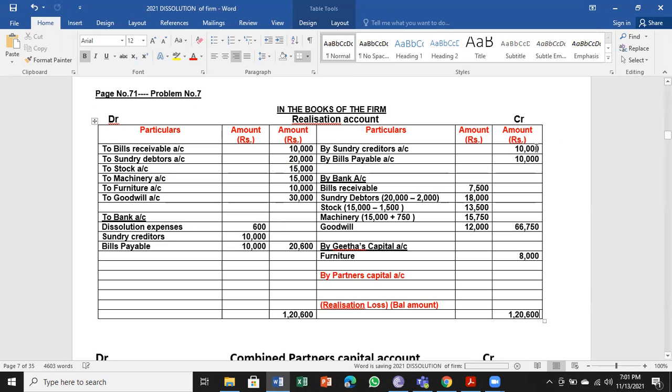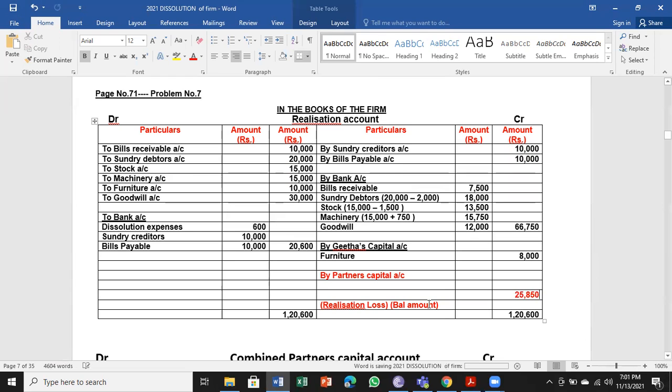We have to deduct these values from 1,20,600. Check the balance. How much is that? 25,850 is the balance.